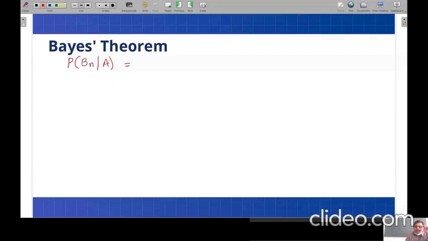You can apply the conditional probability formula here. Can anyone tell me the conditional probability formula directly? So probability of Bn intersection A, very good, by P of A, the probability of occurrence of event A, right? So this information we have now.